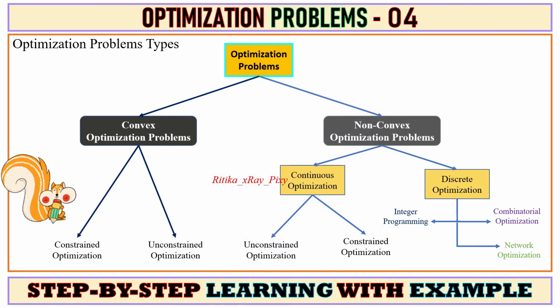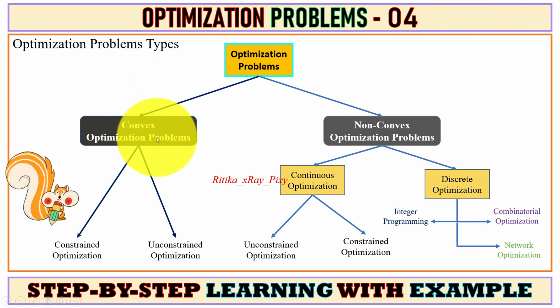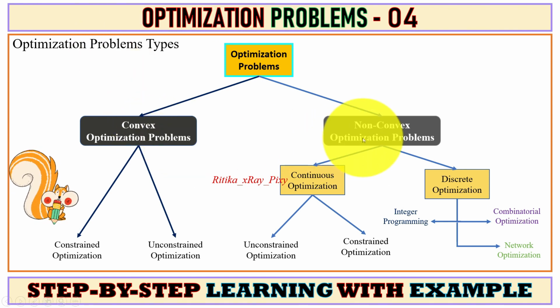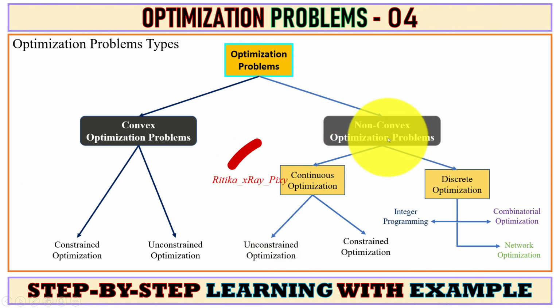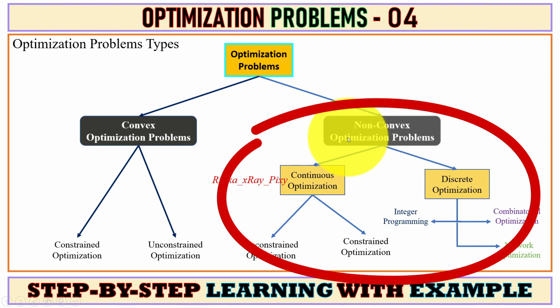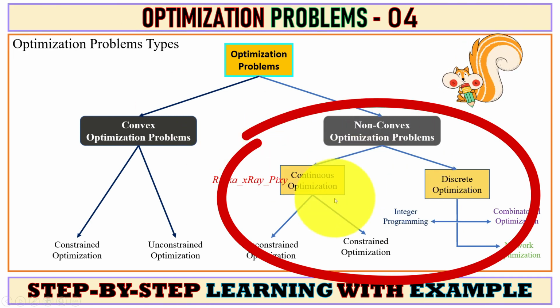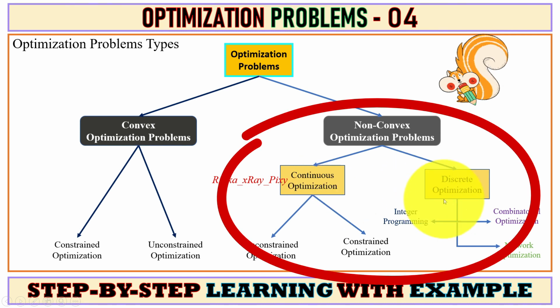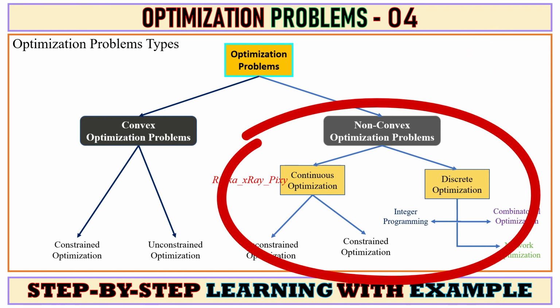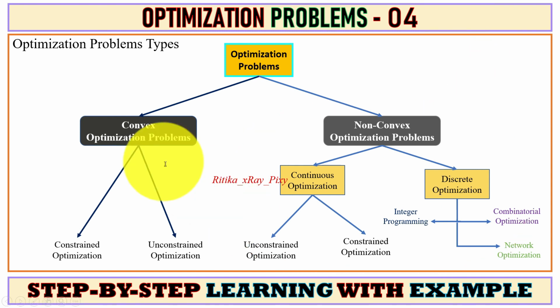Here you can see two types of optimization problems: convex optimization problems and non-convex optimization problems. We will discuss non-convex optimization problems. Non-convex optimization problems are further classified as continuous optimization and discrete optimization, that we will discuss in detail in the upcoming slides.